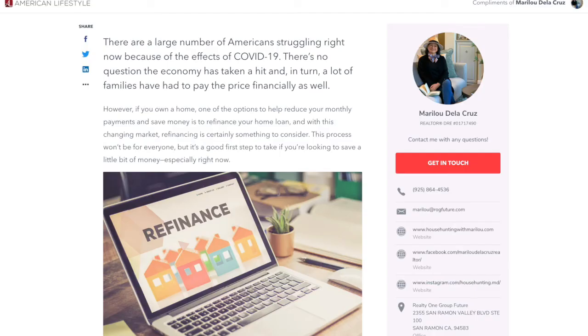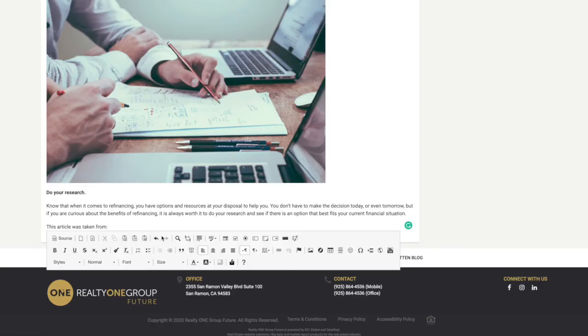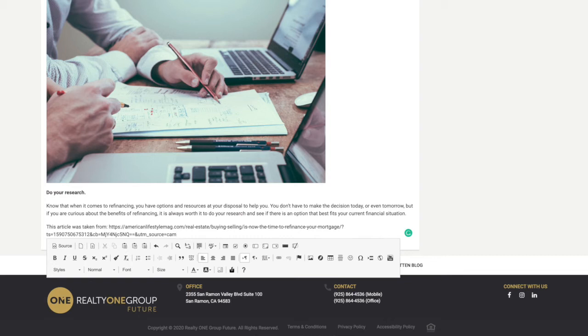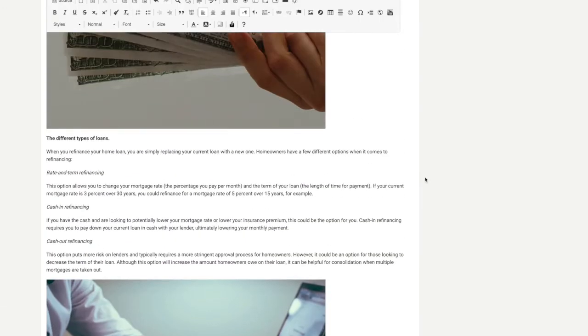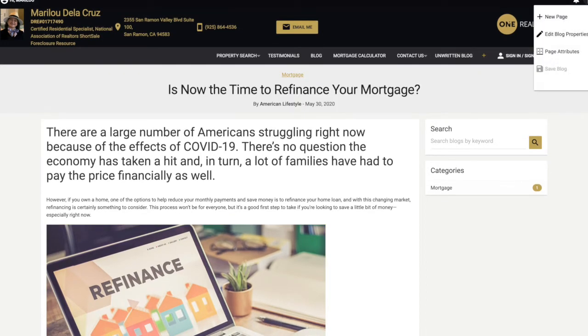I'm gonna copy the link. We're gonna paste it right on, and today's date is May 29, 2020. What I like to do is select everything, make it little, it could be 10, and then I like to make it italics. Okay. So now that we have everything here, we're gonna do the 3 dots.